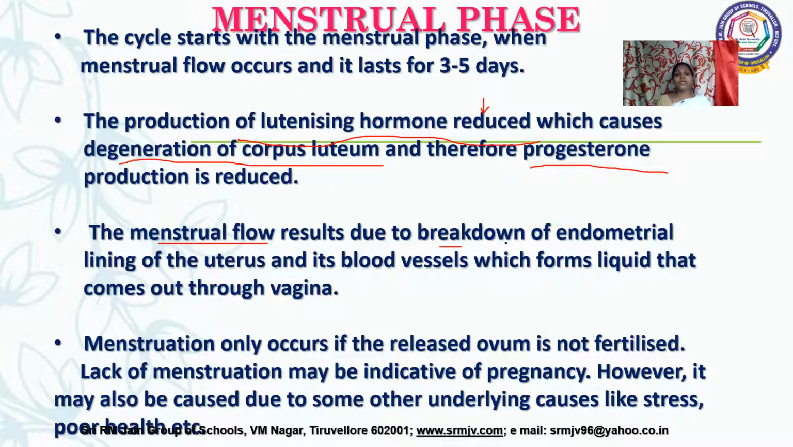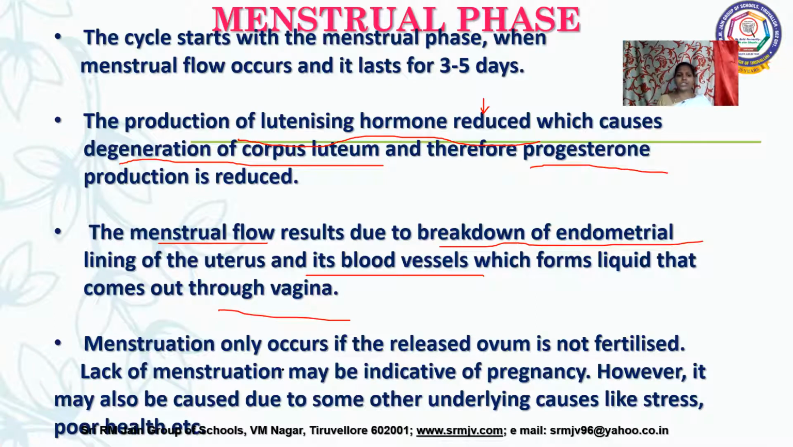The endometrial wall breaks down, and its blood vessels and mucus secretions come out through the vagina. This process we call menstrual flow, and that phase we call the menstrual phase.